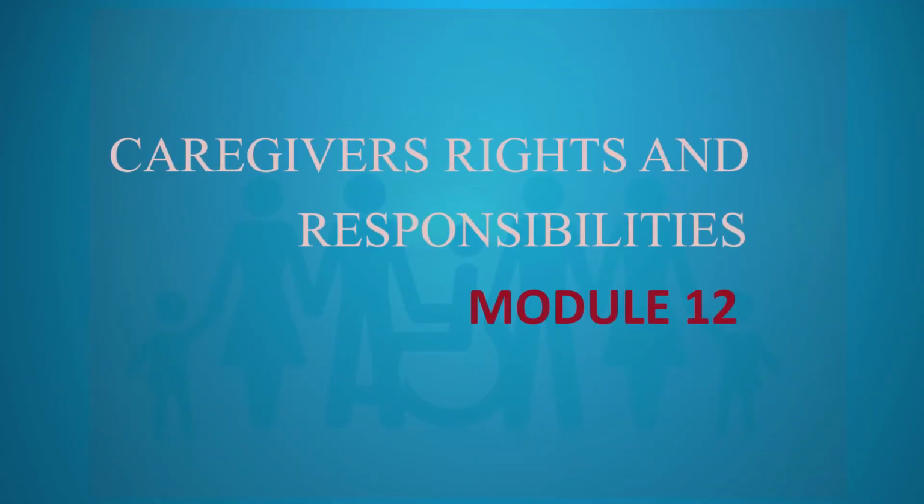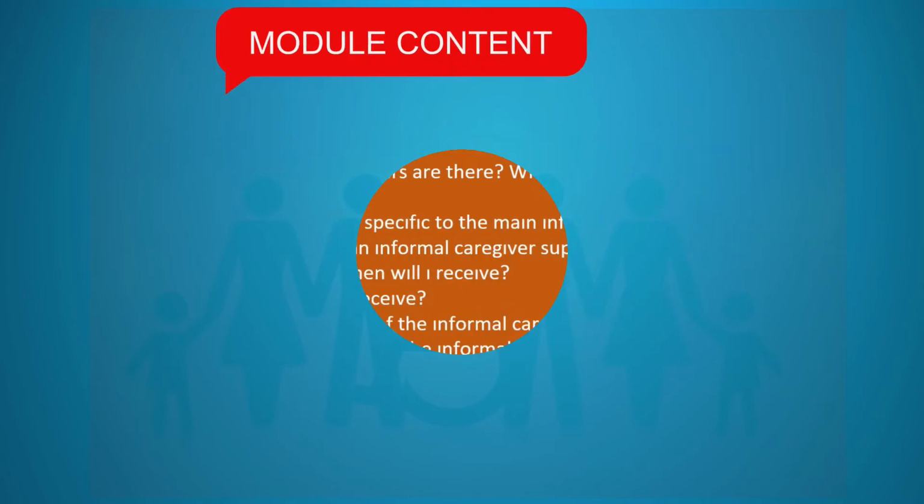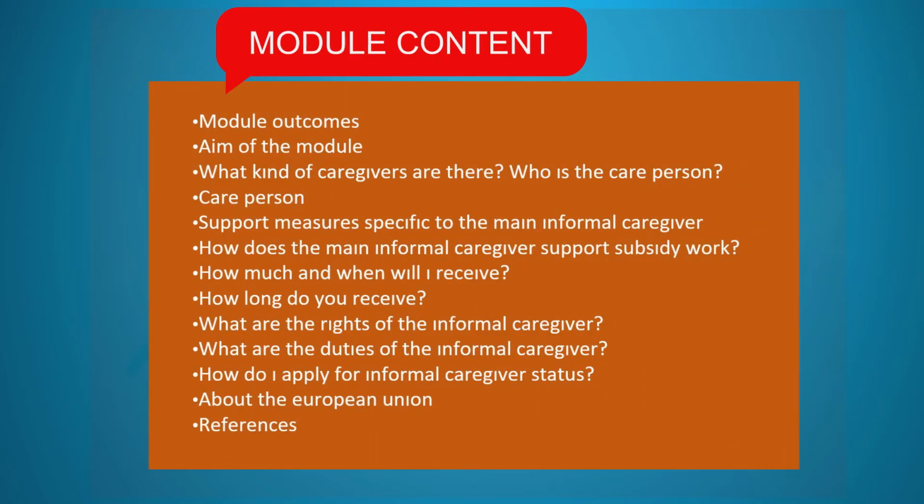Caregivers' rights and responsibilities. Module content. Module outcomes. Aim of the module. What kind of caregivers are there? Who is the care person? Support measures specific to the main informal caregiver. How does the main informal caregiver support subsidy work?